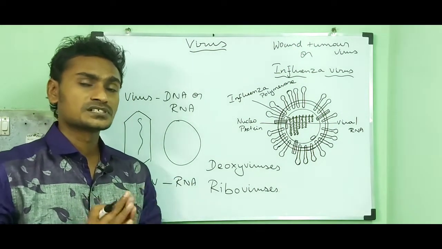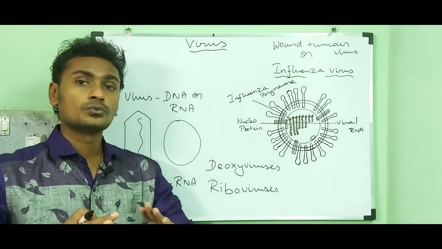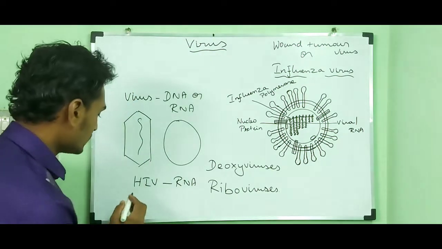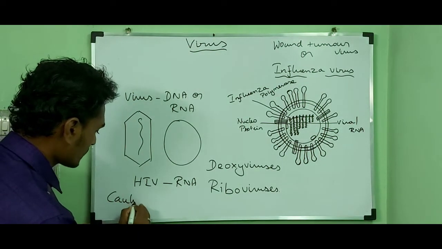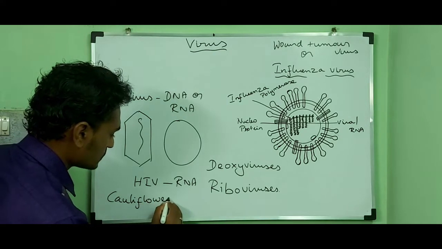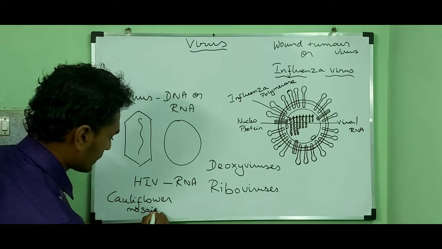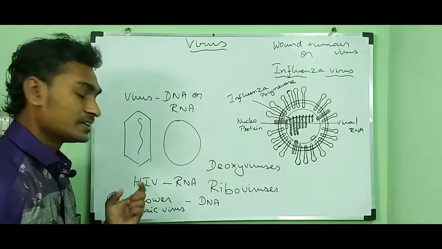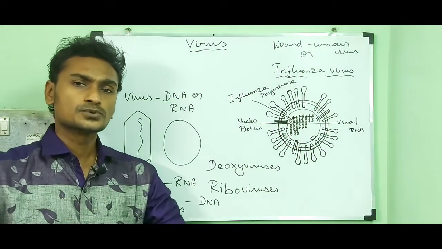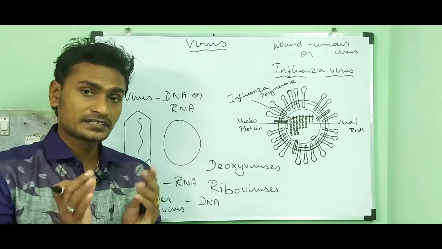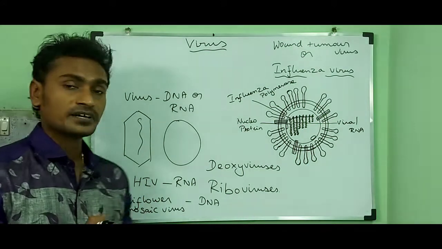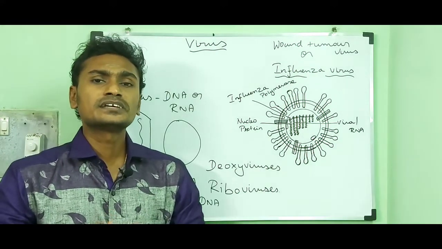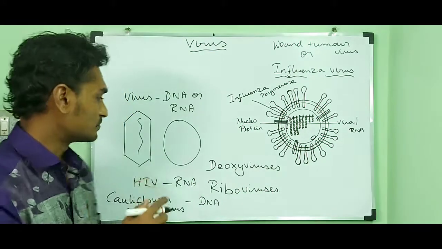Then plant viruses mostly contain RNA, but in some exceptional cases like cauliflower mosaic virus, it contains DNA as the genetic material. Then the nucleic acid may be single-stranded or double-stranded.